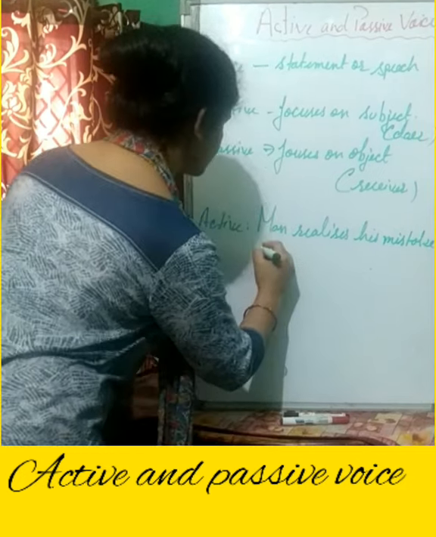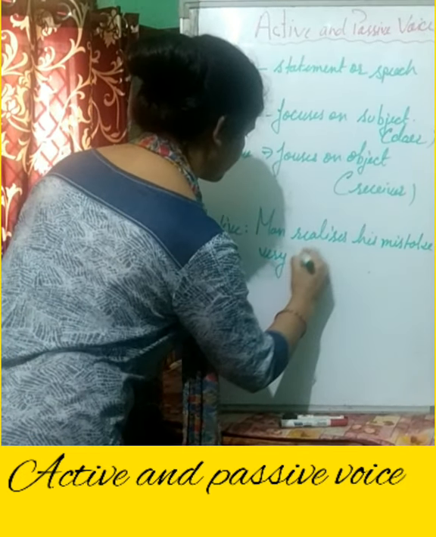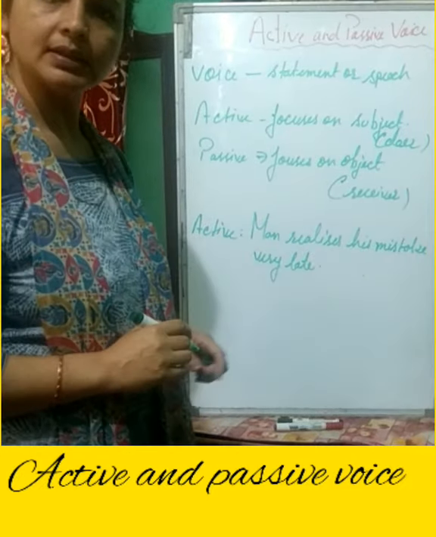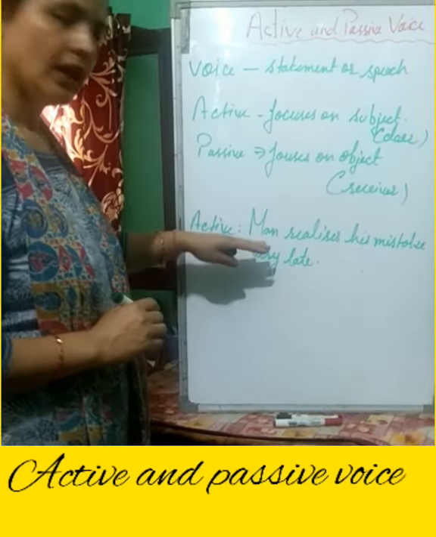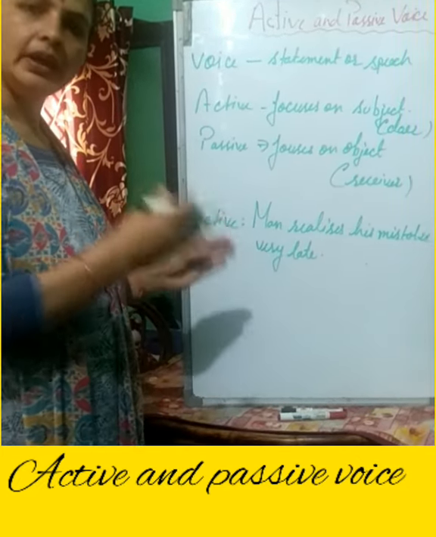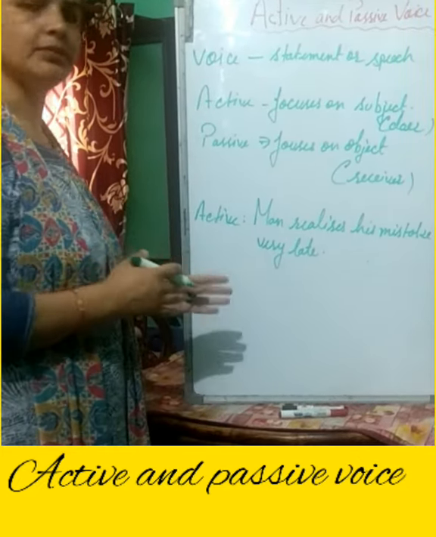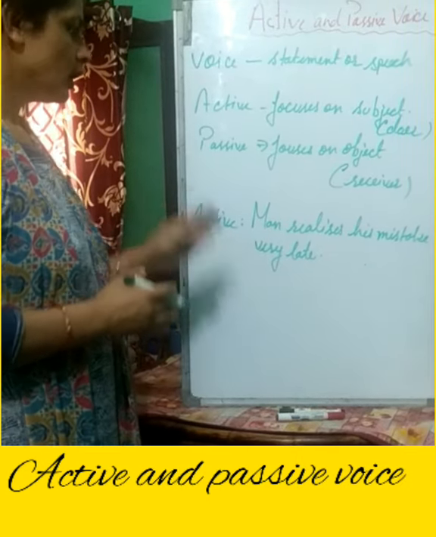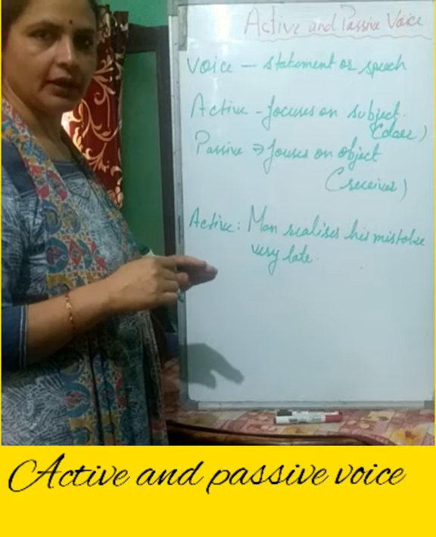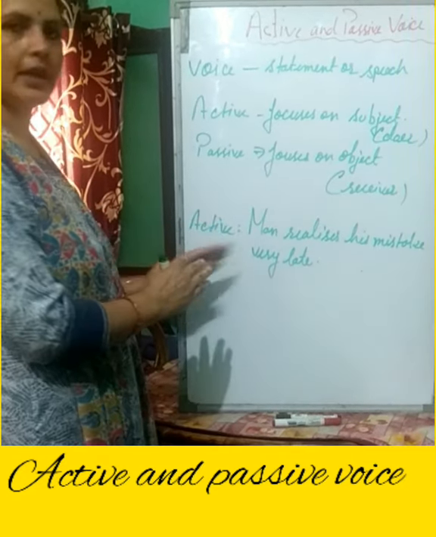Man realizes his mistake very late. This is the example. In this example, we have to find out the subject, the doer. So we can place a question to identify it, like who realizes?